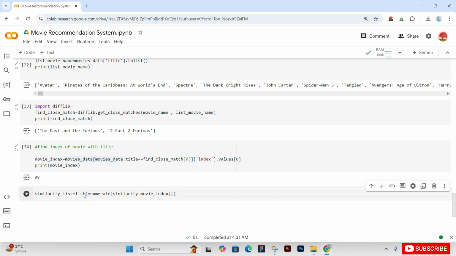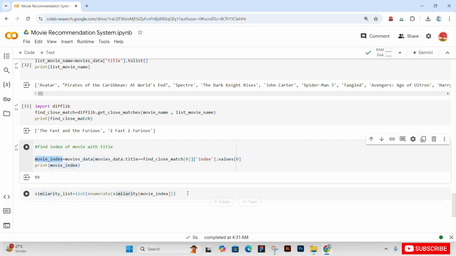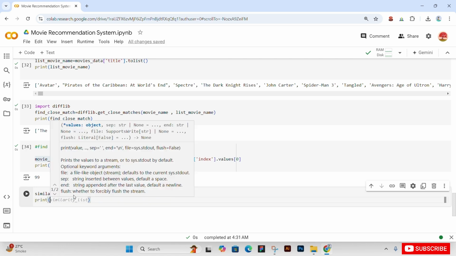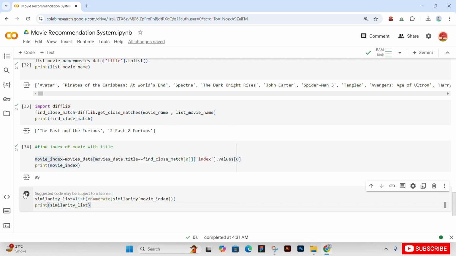So now we will use the list function with enumerate, meaning convert it into a list of the similarity of the movie index. Similarity is our cosine similarity. So on the basis of the movie index, it will give the similarity values. Okay, so give it a list.